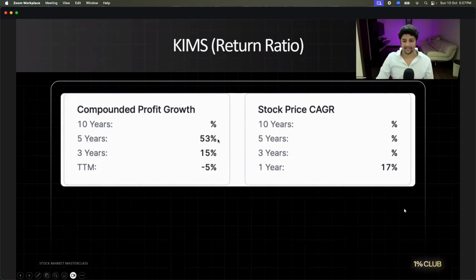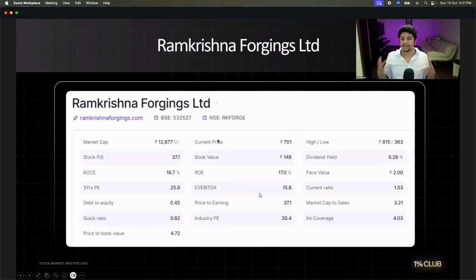Okay, let's look at one more company. Are you guys learning now? See, I'm giving you real life examples. I hope you guys are learning.